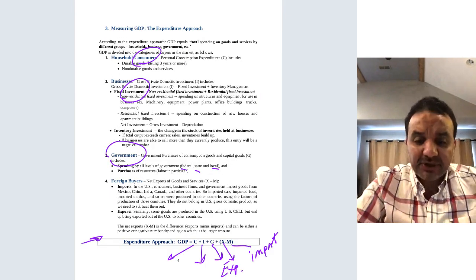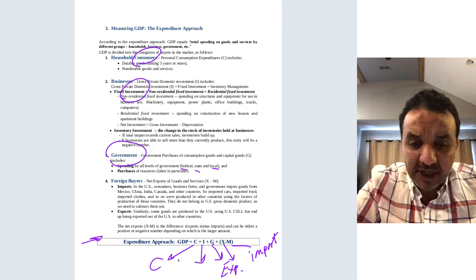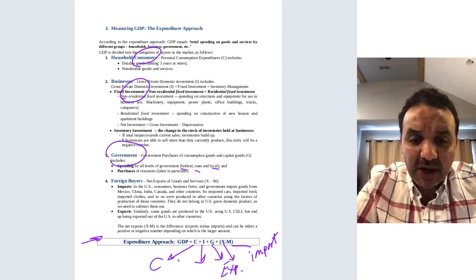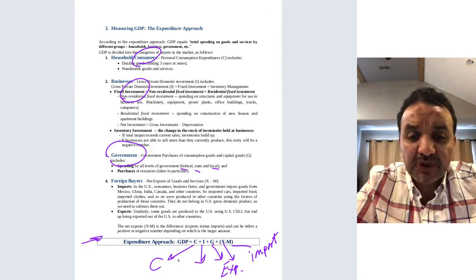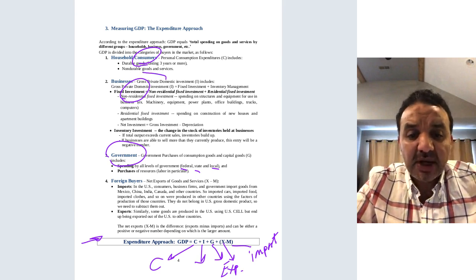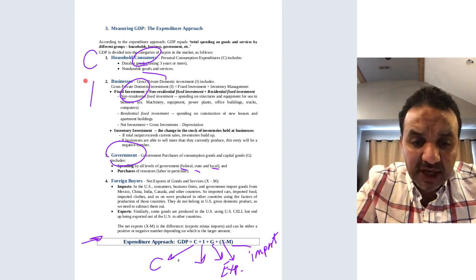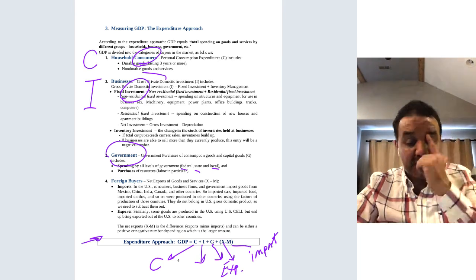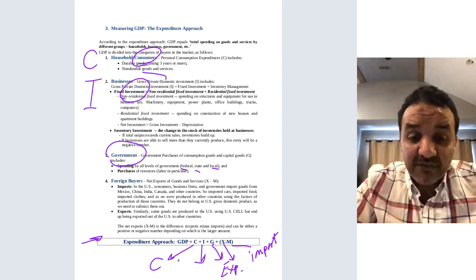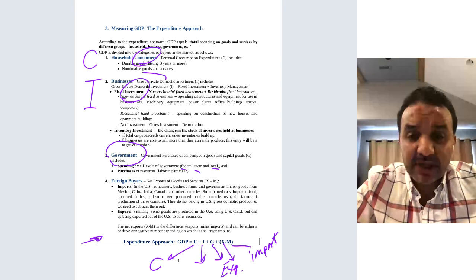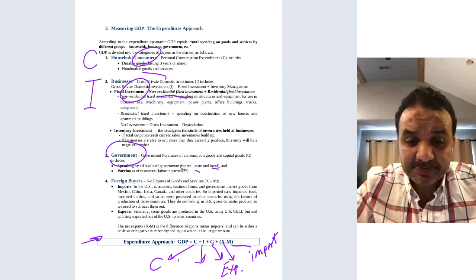Okay, so this is the formula which I was just explaining. Let's see the definitions. C is household consumption, all the personal consumption expenditures, which includes goods and services. I is investment. Investment can be fixed investment, like non-residential fixed investment and residential fixed investment. Non-residential includes spending on structures and equipment.